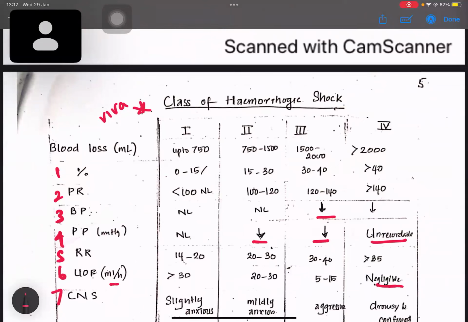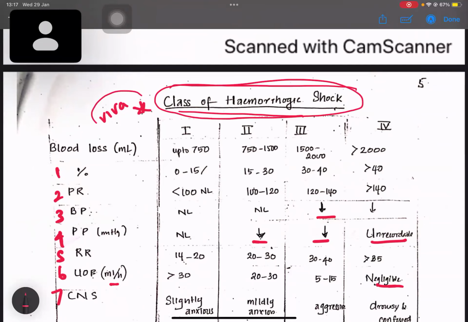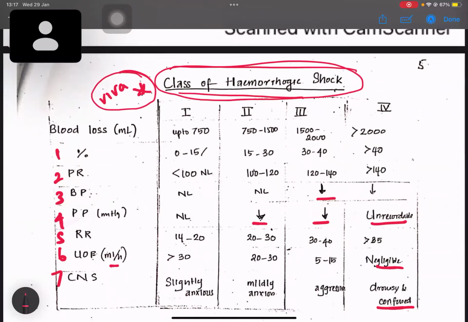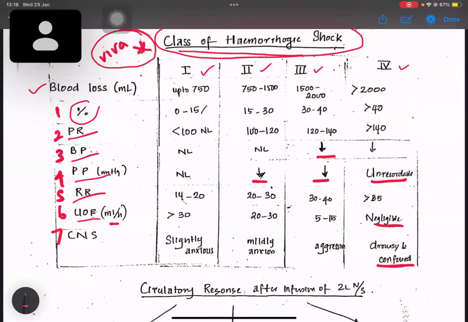And then you have to know the classes of hemorrhagic shock. These are the common things asked in your emergencies vivas. There's class 1, 2, 3, 4 shock, and the things assessed to classify the shock are blood loss in ml, blood loss percentage, pulse rate, blood pressure, pulse pressure, respiratory rate, urine output, and the central nervous system, the current state.